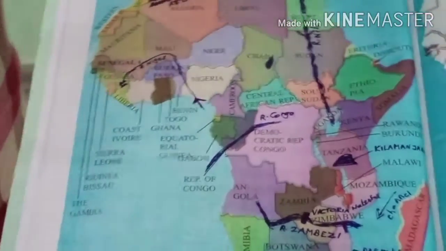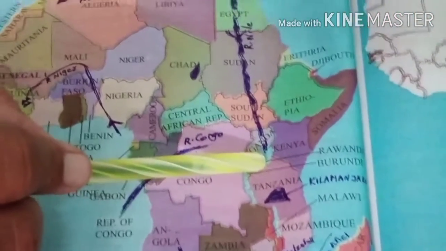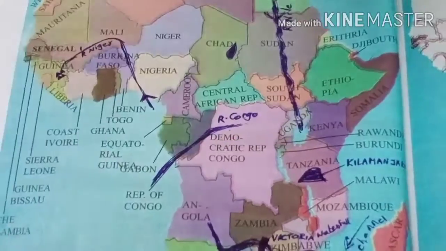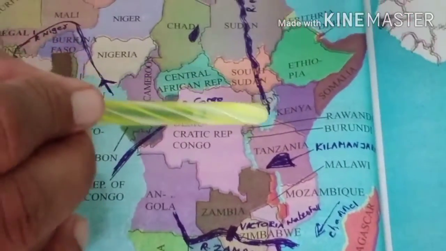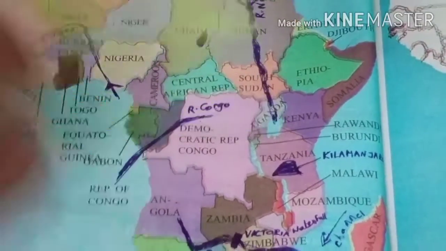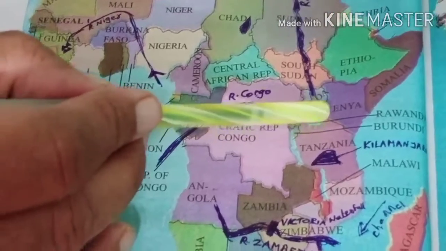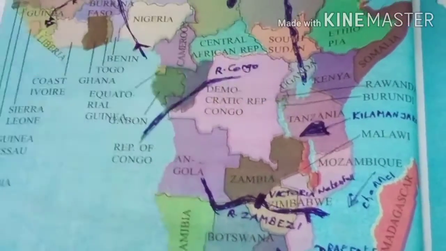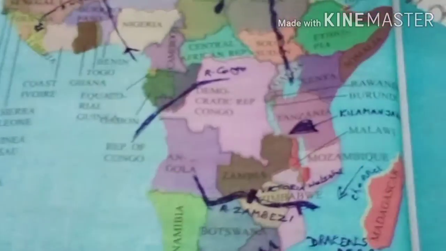Now let me discuss one by one. Lake Victoria is the largest lake in Africa continent. Its area is 68,800 square kilometers. Lake Victoria is the largest freshwater lake in Africa continent.